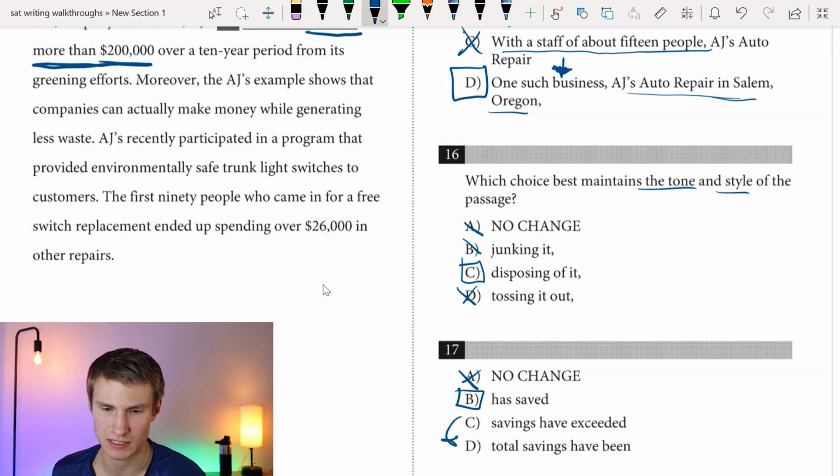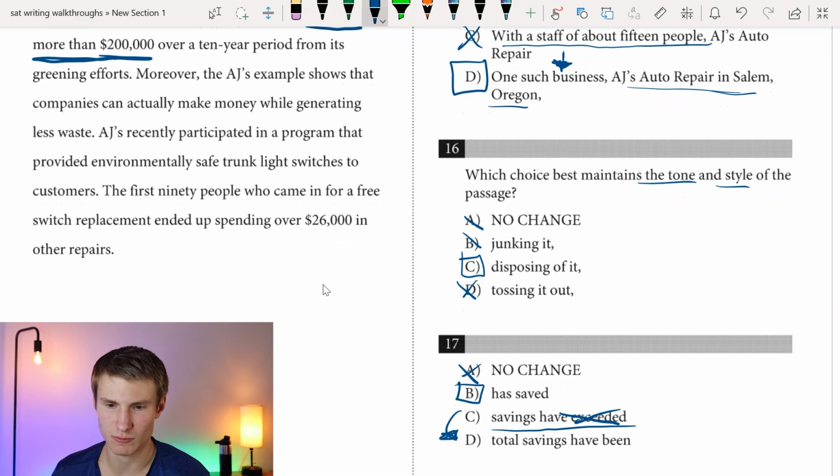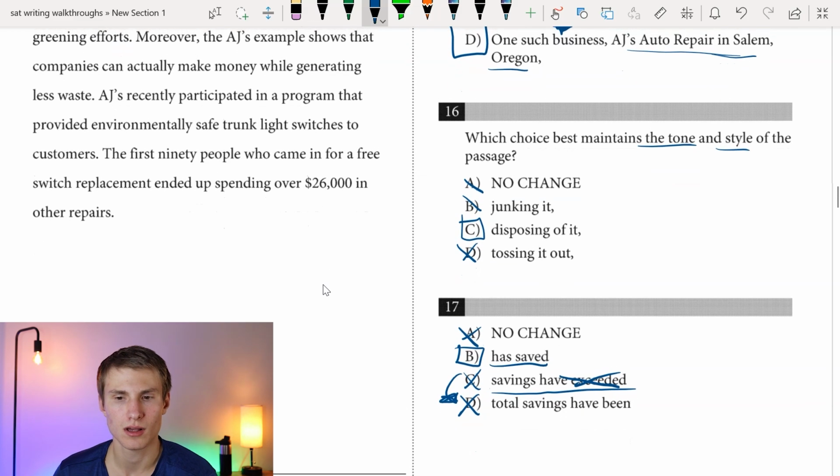And I'm just going to quickly touch on why C and D are wrong here as well. We see that we would have "savings have exceeded." Once again, it's that same thing. We already say "more than," so saying "exceeded" wouldn't make sense. And then saying "total savings have been," that one wouldn't really make sense either. If we were to say "Indeed AJ's total savings have been more than 200,000," once again, that gets really wordy. We can make that a lot more concise by just saying "has saved," right? And also we know it's a total because we give the number. So it just doesn't make sense. We don't have to say total. We can just say "savings," okay? Or "has saved," because we know that we're referring to the savings there.